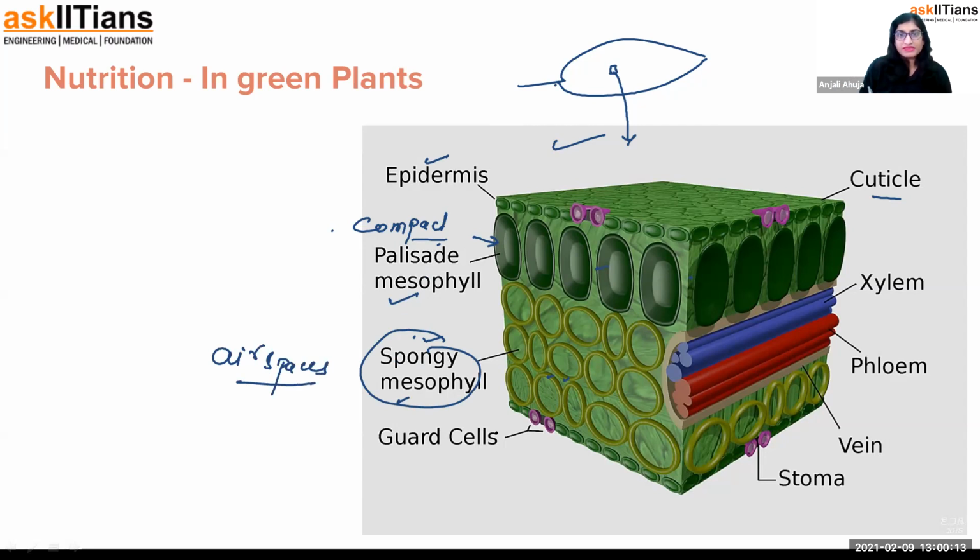Through air spaces, gaseous exchange can happen, because the stomata will be present on the lower surface of the leaf. There will be the spongy mesophyll, and through the stomata, gaseous exchange happens. So gases need space to move. So that's why spongy will be there. I hope you're now getting my point.